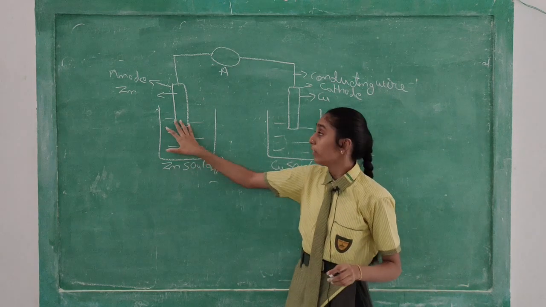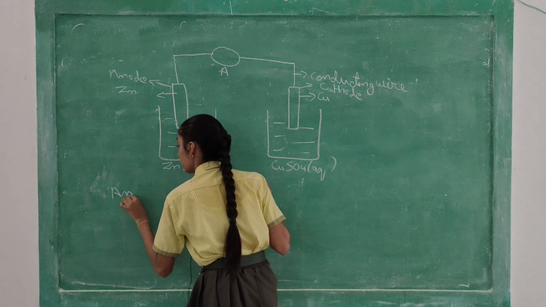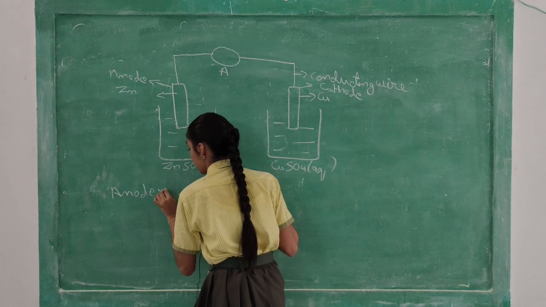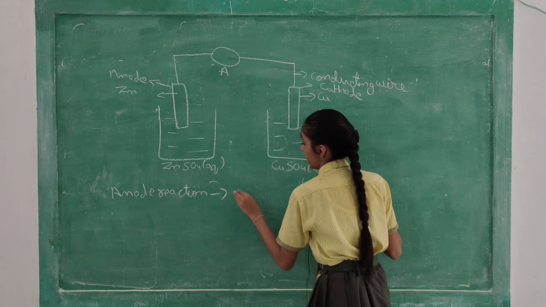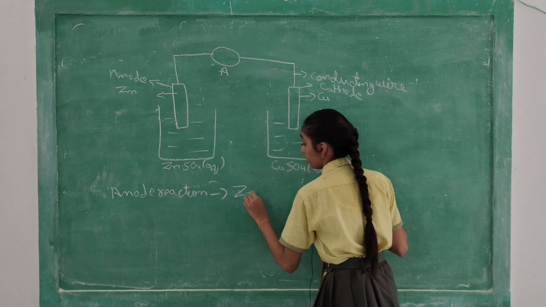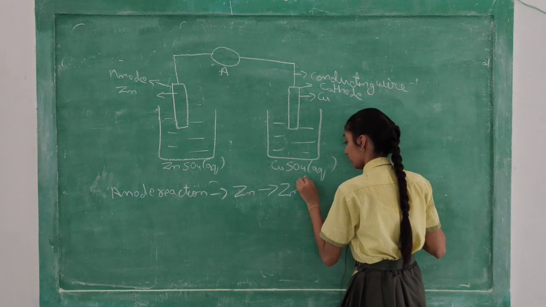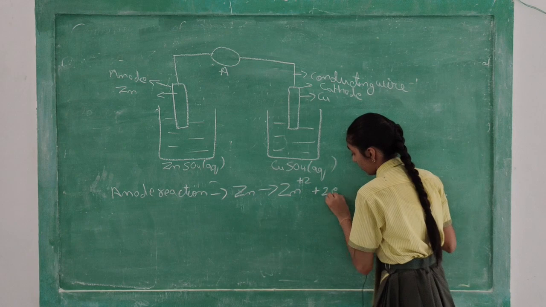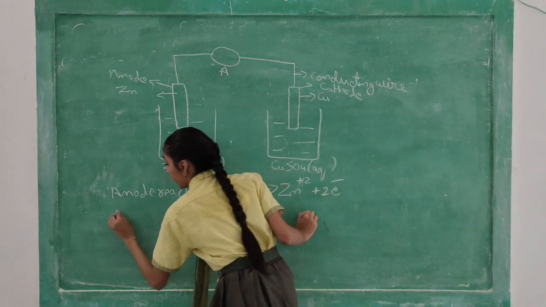Now, here an anode reaction will be there and a cathode reaction will be there. Let's have a look. Anode reaction. Zinc is present in the rod, so Zn becomes Zn2+ plus 2 electrons. And the cathode reaction.